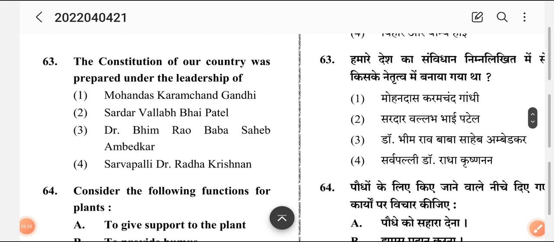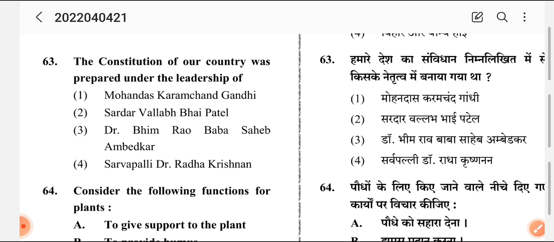Now coming to the next question. The constitution of our country was prepared under the leadership of: 1. Mohandas Karamchand Gandhi, 2. Sardar Vallabhbhai Patel, 3. Dr. Bhimrao Ambedkar, 4. Dr. Sarvepalli Radhakrishnan. This is a question of civics, what we call.